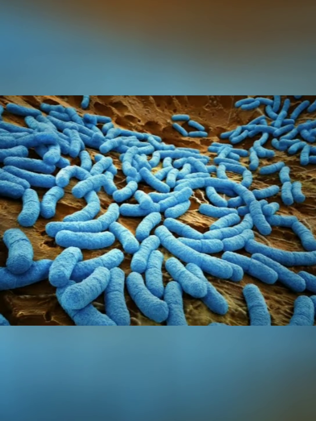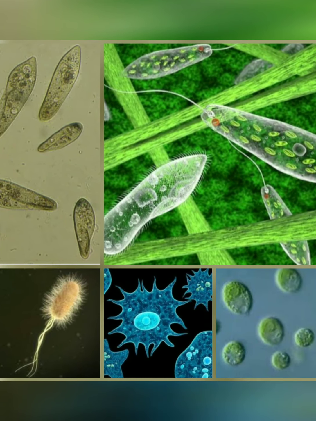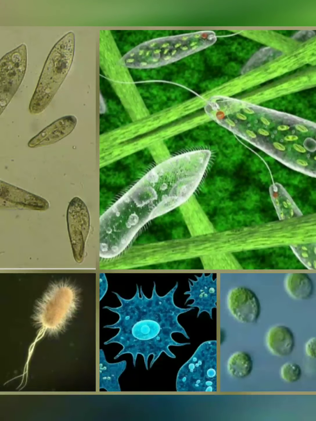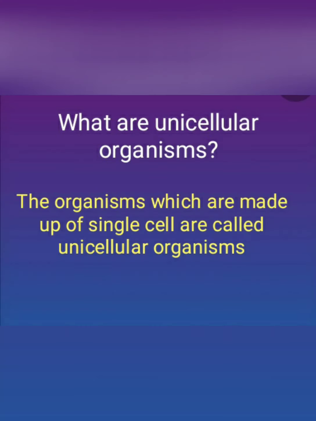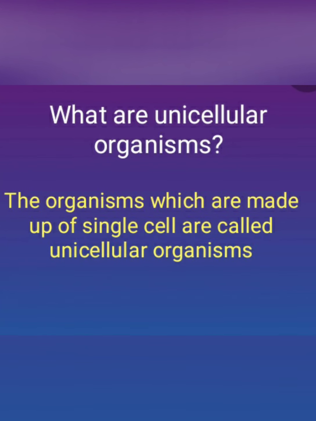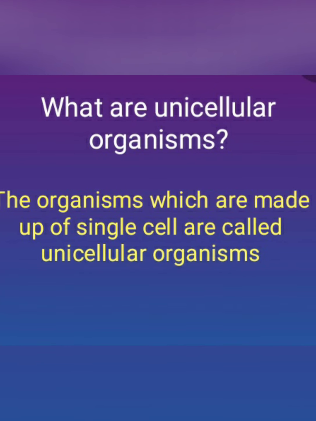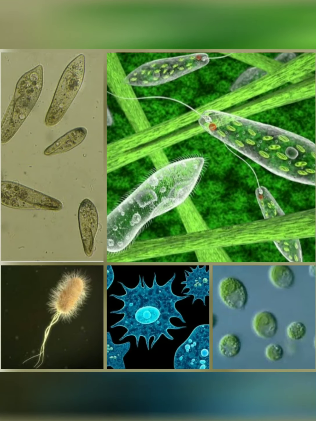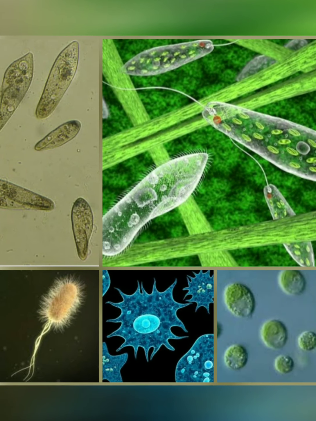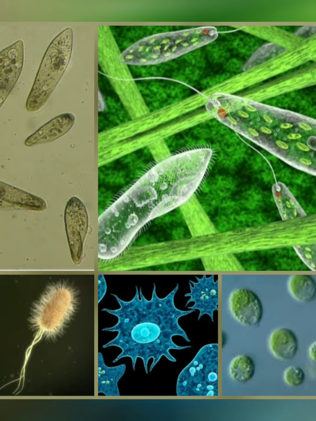The invention of magnifying lenses led to the discovery of the microscopic world. See, the invention of magnifying lens, okay. And what do you mean by unicellular organism? The organisms which are made up of a single cell are called unicellular organisms. Examples: amoeba, paramecium, bacteria, chlamydomonas, euglena, etc. And you can see the picture here.